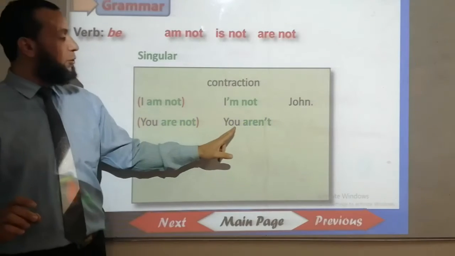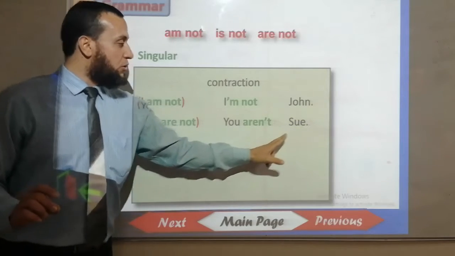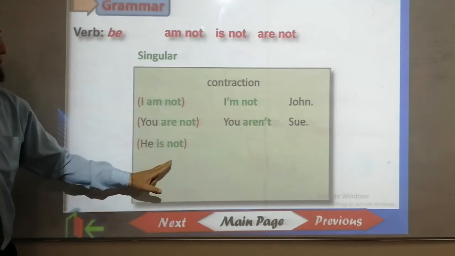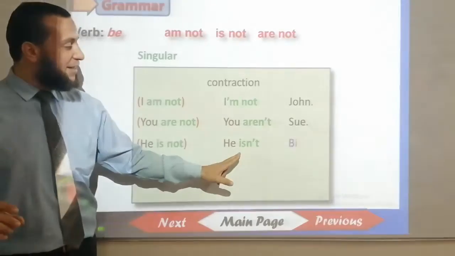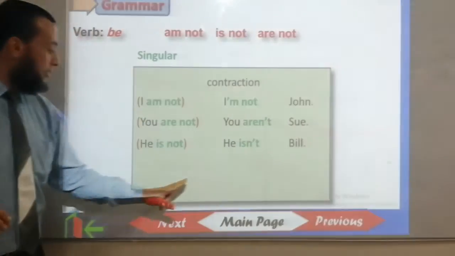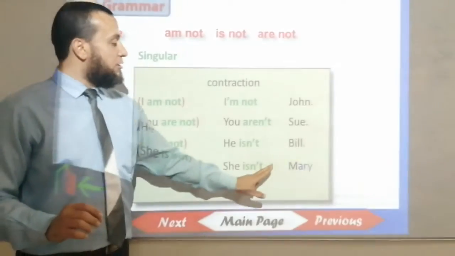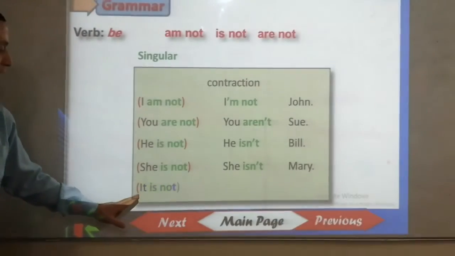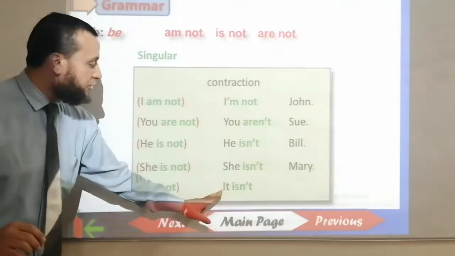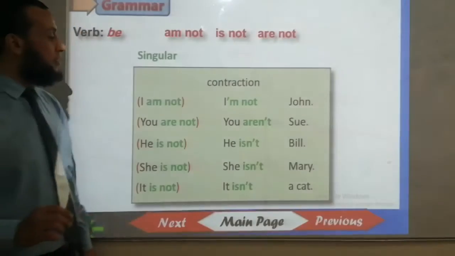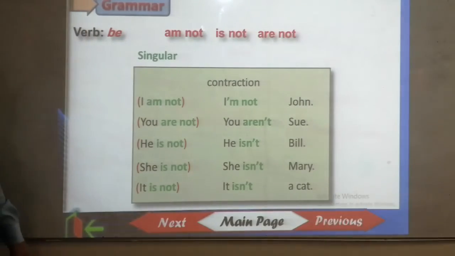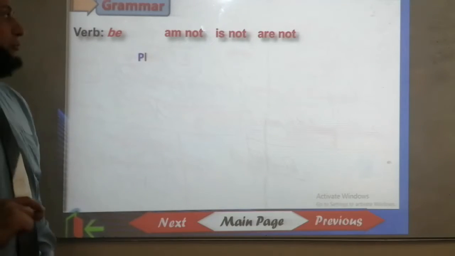As a contraction, you aren't. You aren't Sue. He is not. As a contraction, he isn't. He isn't Bill. She is not. She isn't married. It is not. As a contraction, it isn't. It isn't a cat.